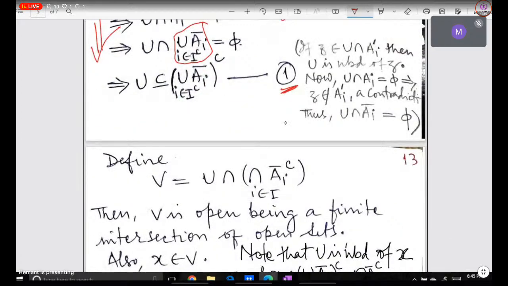Okay, and here what is our indexing set? It is over I complement, you should keep this in mind. Okay, now here we have defined a set V. How have we defined V? U intersection, the same pattern we have taken as in the definition above. Only here, i belongs to I complement, and here we are assuming that i belongs to I. Okay, so this we have defined, that V is equal to U intersection, intersection A_i bar.